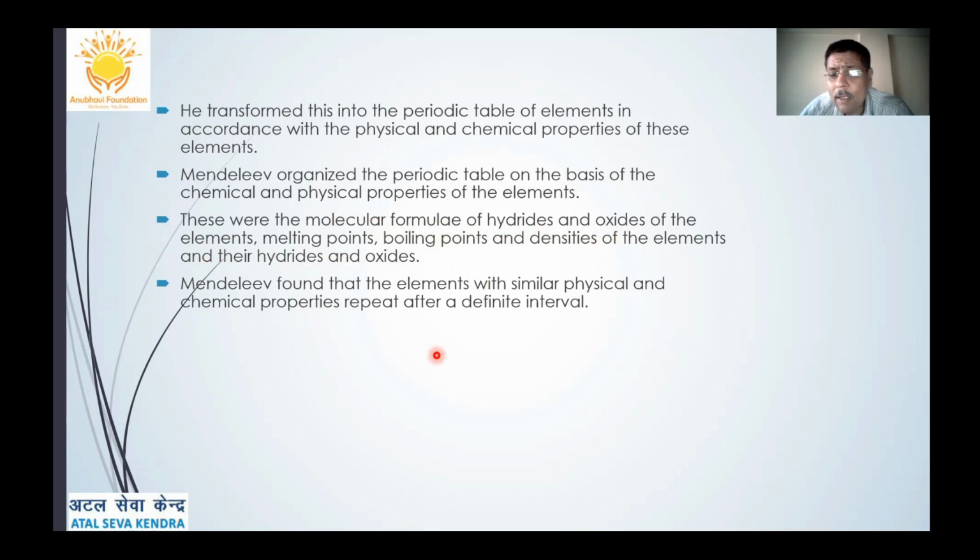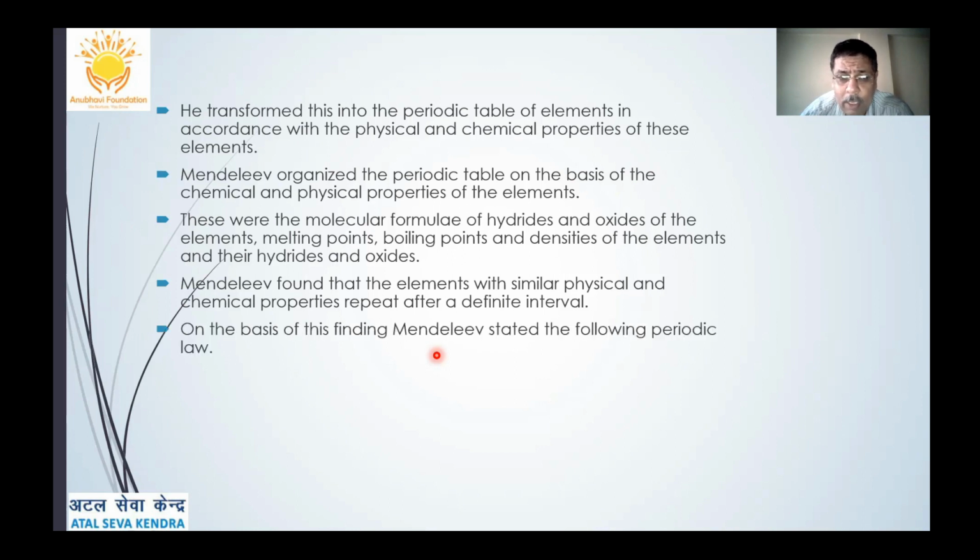Mendeleev found that elements with similar physical and chemical properties repeat after a definite interval. Now, this is very important. They could classify the elements based on the periodicity of those properties. That is, they are repeating after a definite interval. And this was how he could classify.